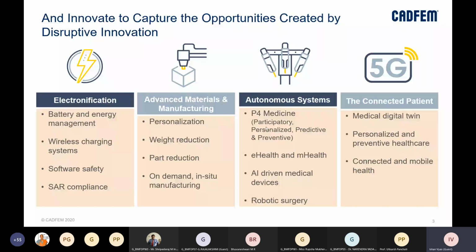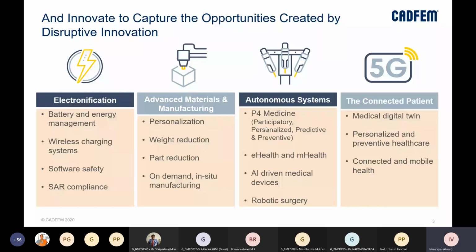There is this concept of P4 medicine also: participatory, personalized, predictive, and preventive medicine, where people have been working, and e-health and m-health, which have become another buzzword. And AI-driven medical devices as well, so that the devices can learn and understand a particular patient's anatomy and then work on it. Even robotic surgery has progressed a lot in the last 10 years.